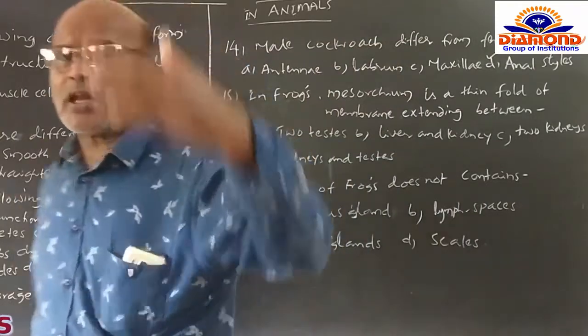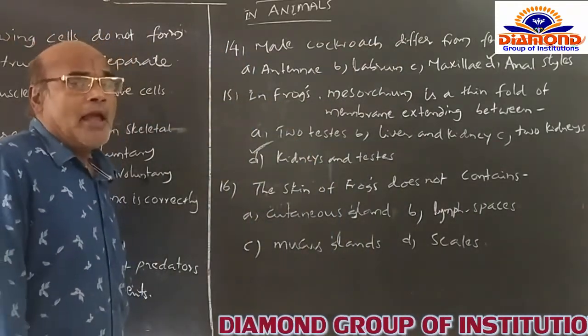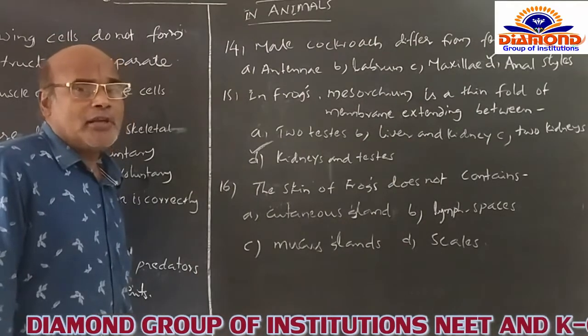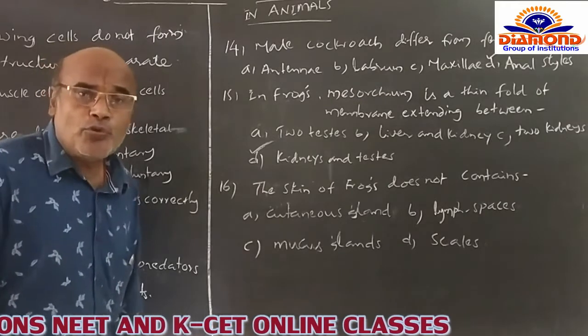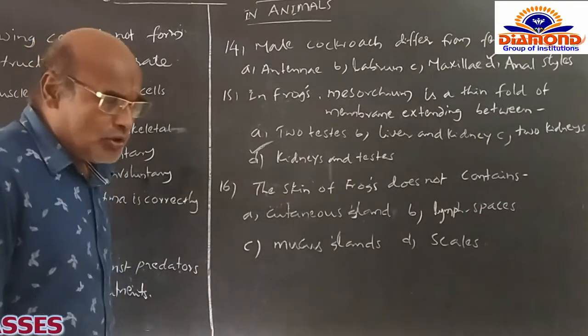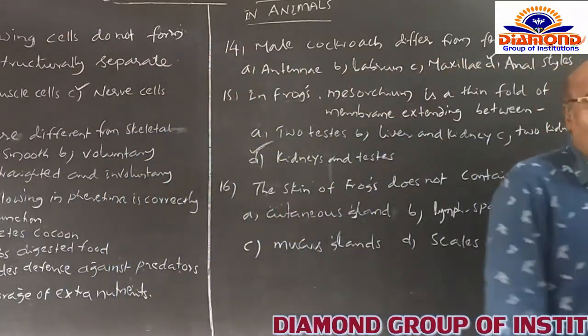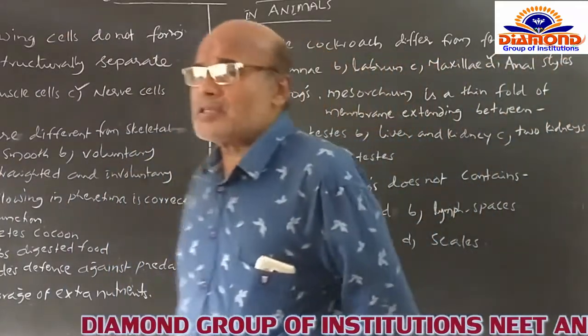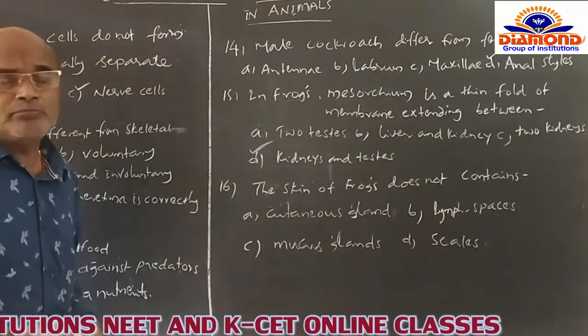The options are like this. A is the antenna. A pair of antennae is present in both the male and female, which is helpful for knowing the environment. Not only that, antennae are sensory in function and helpful to locate the prey and food particles of the cockroach. And B, the labrum.